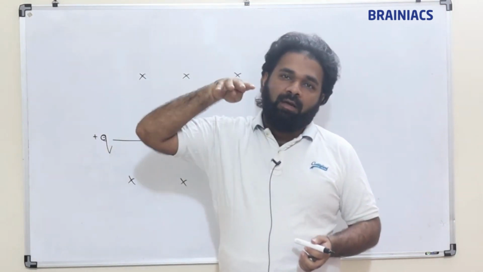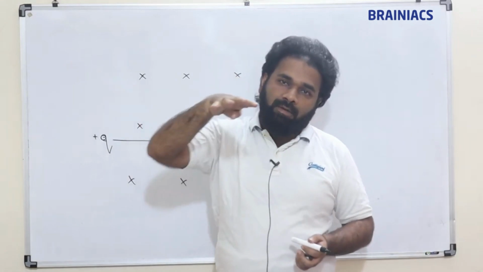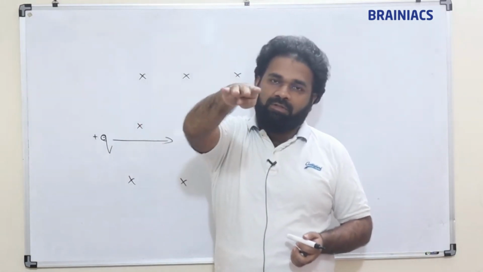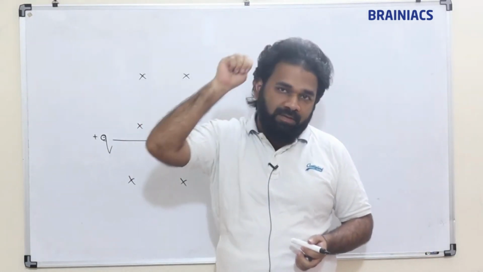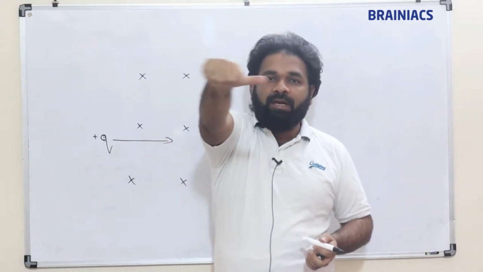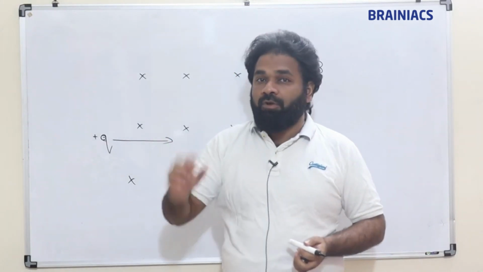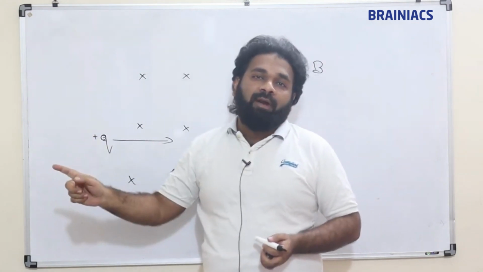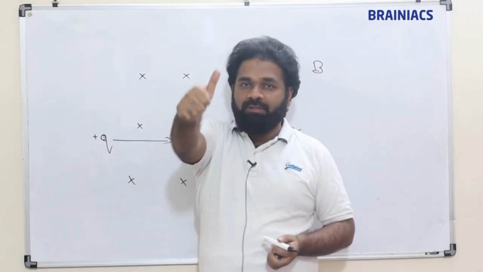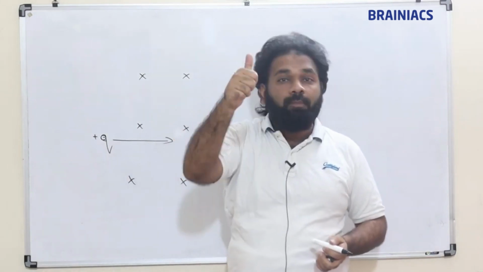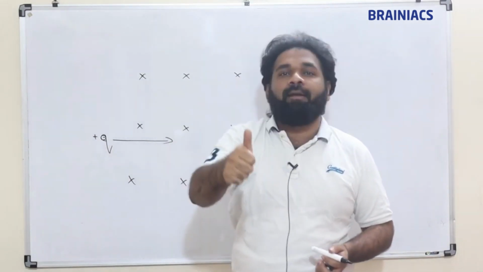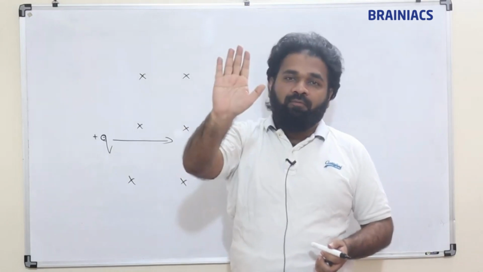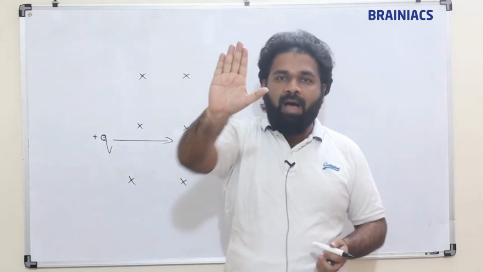These fingers are directing the direction of the magnetic field. The direction of this thumb is the direction of the positively charged particle. If an electron is given, then you should take the opposite direction. This is exclusively for a positively charged particle or current. Then if I show like this, the direction of this palm